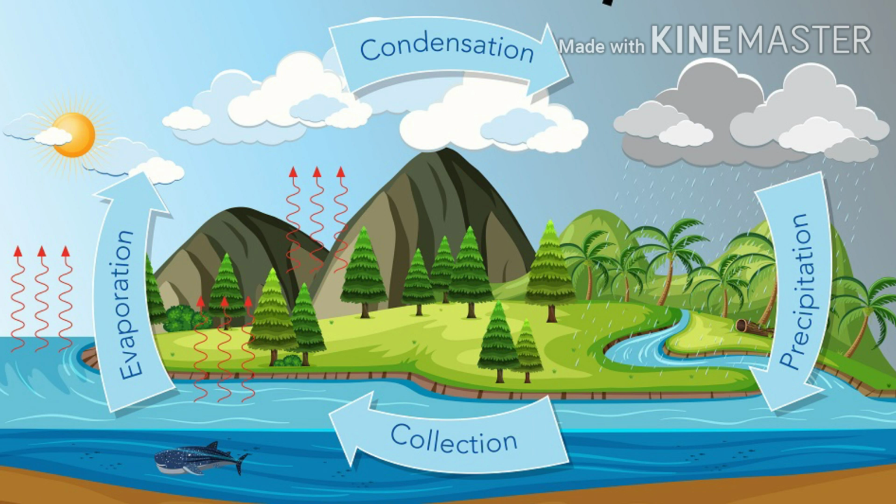The evaporated water will go up and form the clouds. When these clouds become heavy, they will fall in the form of rain. That means the water which was taken from the lakes or rivers by evaporation again comes back to the earth's surface in the form of rain. This is the water cycle.